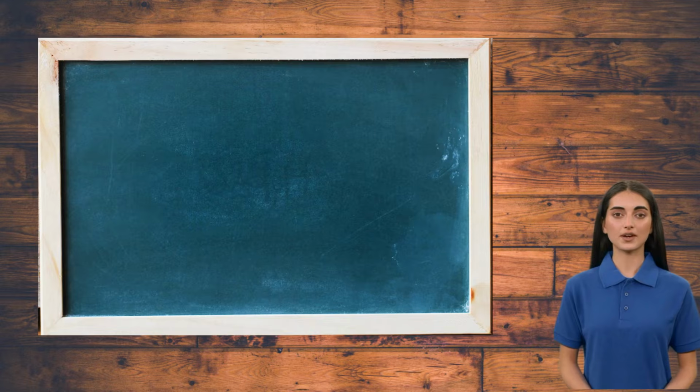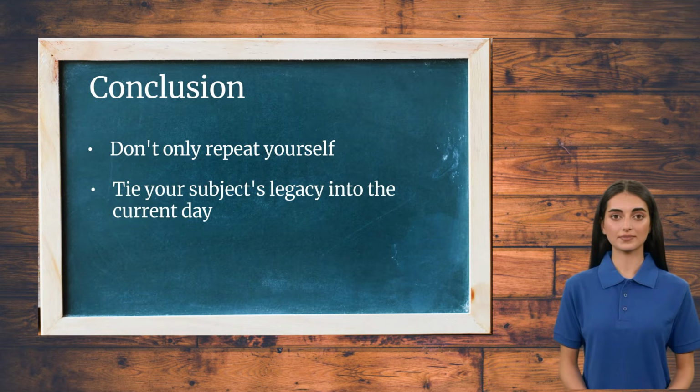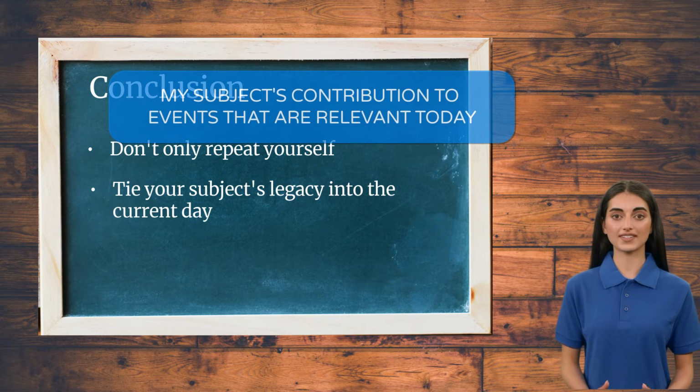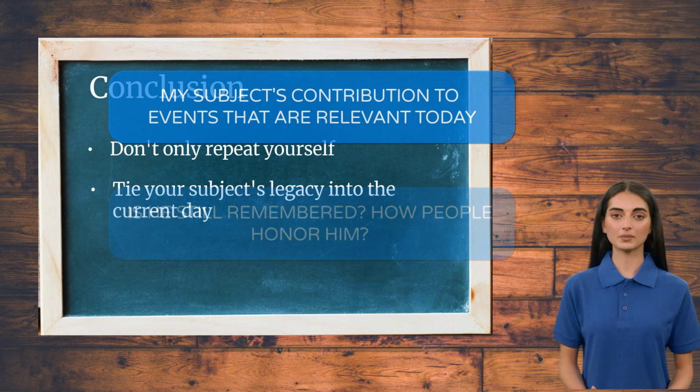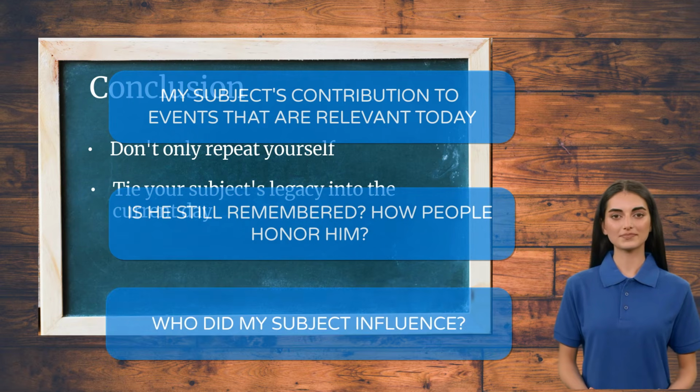In your conclusion paragraph, what you need to do is to bring in your final thoughts. Do not make the mistake of only repeating the claims you made throughout the essay. As an alternative, you can choose to tie your subject's legacy into the current day. You can ask yourself these questions to figure out what to say in your conclusion paragraph. What was my subject's contribution to the events that are relevant today? Is he still remembered? How do people honor his work? And who did my subject influence?